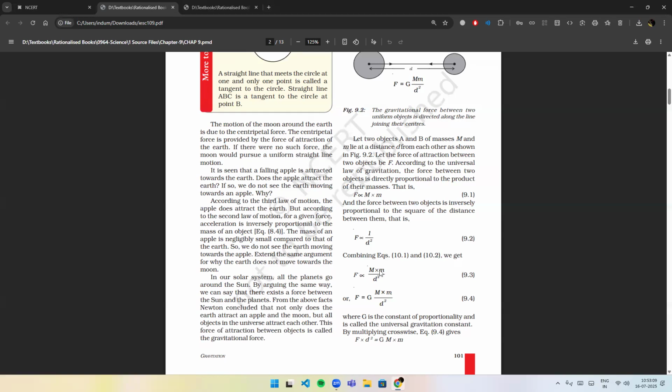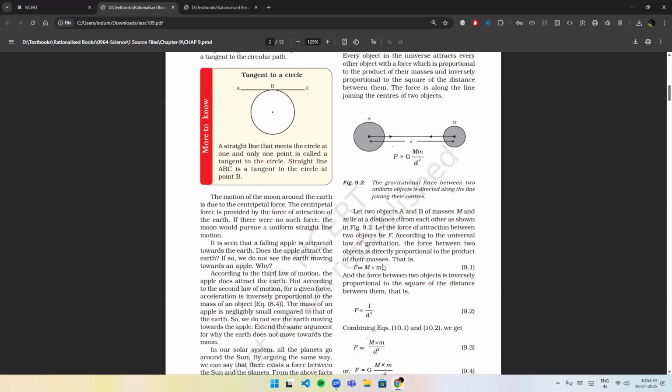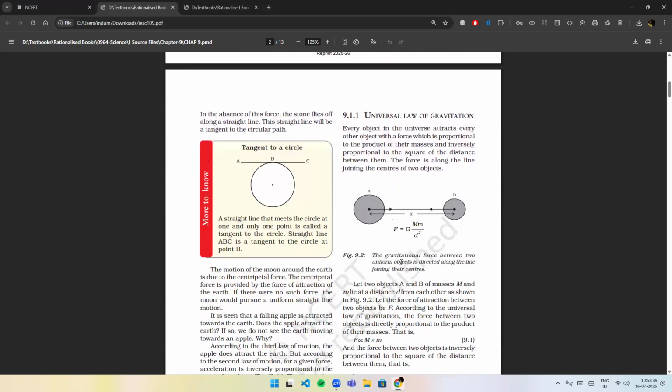In our solar system, all the planets go round the sun. By arguing the same way, we can say that there exists a force between the sun and the planets. From the above facts, Newton concluded that not only does the earth attract an apple and the moon, but all objects in the universe attract each other. This force of attraction between objects is called gravitational force.